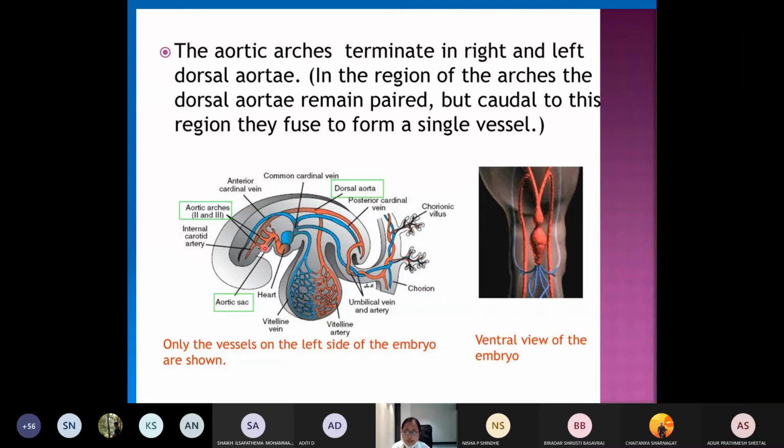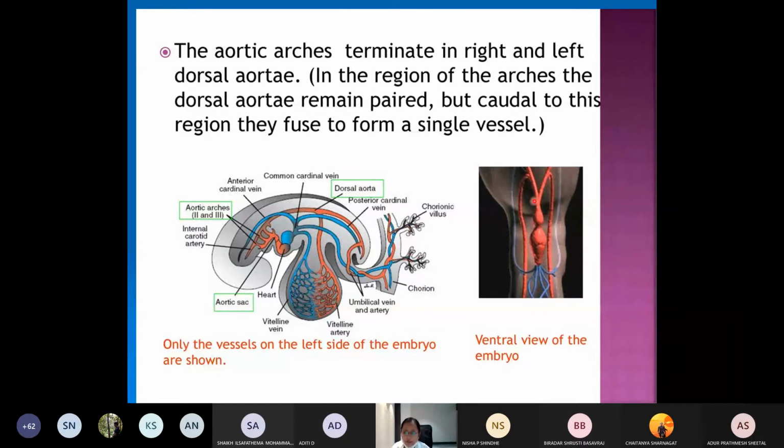Now what happens, this ventral aorta, now this is the ventral aorta, what you are seeing, and this is the dorsal aorta. Now this ventral aorta will fuse together and form, initially, the bulbus cordis. Later when the ventral aortae fuse, they will form the truncus arteriosus. And the distal part will dilate and form the aortic sac, and distally it will be connected by two limbs to the dorsal aorta. These are the two limbs of the aortic sac.